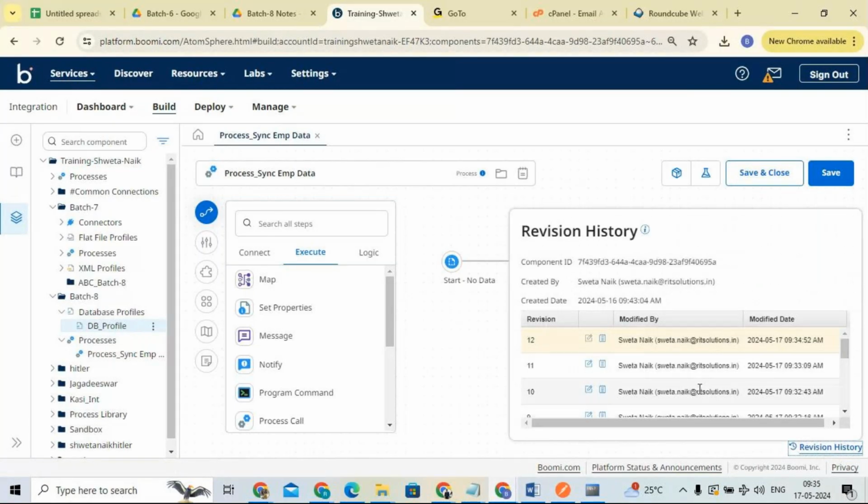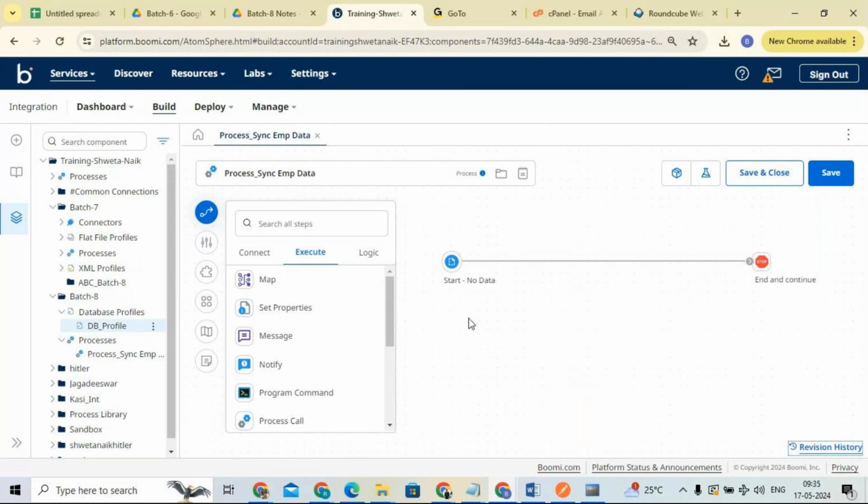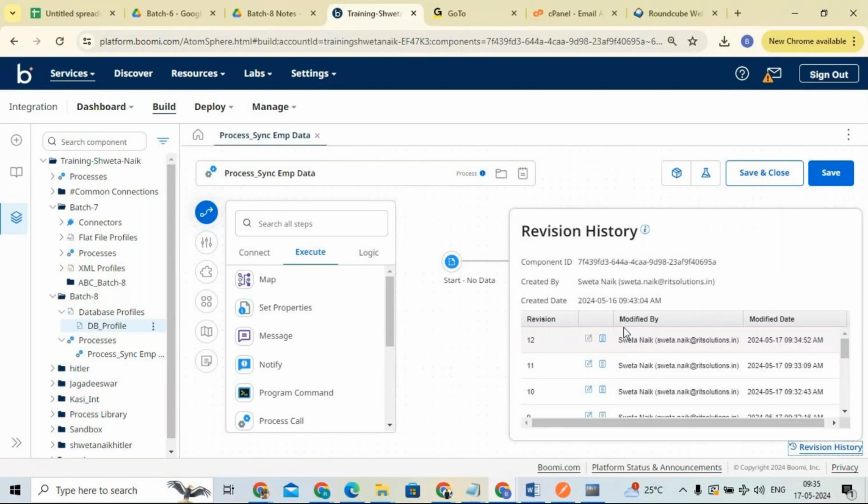And one more thing: for example, in your team 5 members are there, and some person is working on this processing employee data. Now another person logs into that account and looks into that. For example, he saves it by mistake. Then the revision history will be created in his name. Here you can see modified by. Whoever clicks on save after some changes, the modified by name will be his name.